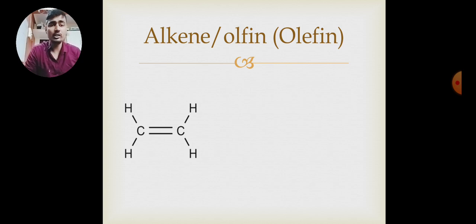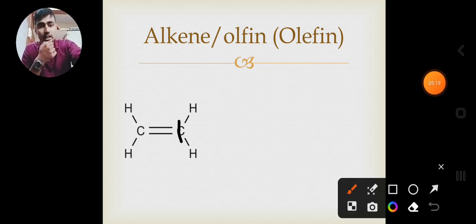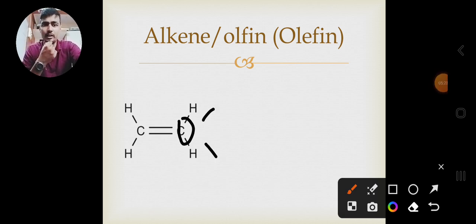Next is alkene, or olefin or olefins. In this structure, now it is an interesting part. Now two carbons are joined by a double bond, a carbon-carbon double bond. So, as we all know, carbon has valency 4. So now what will happen? This carbon has already made two bonds, so it will attach only two hydrogens. And similarly here also. This is called alkene.